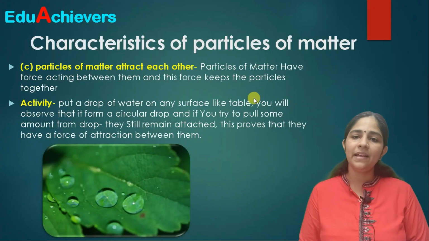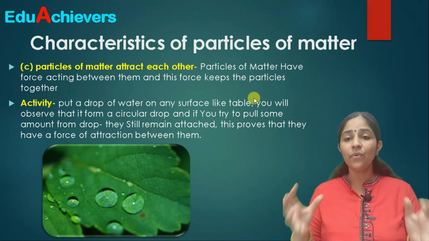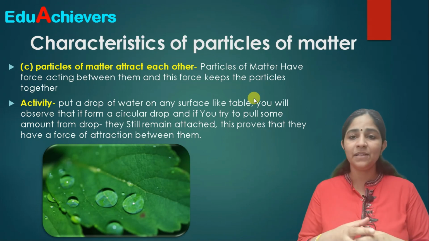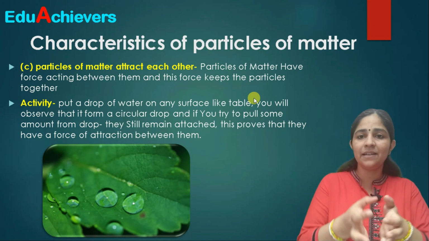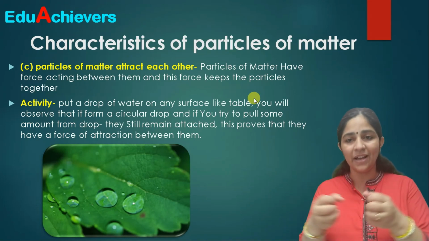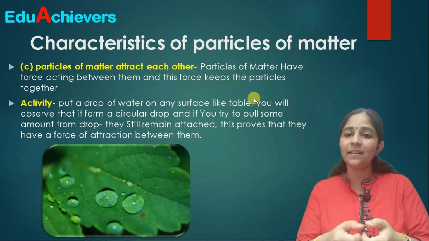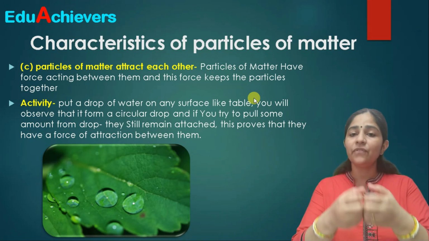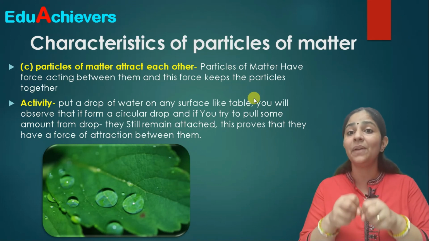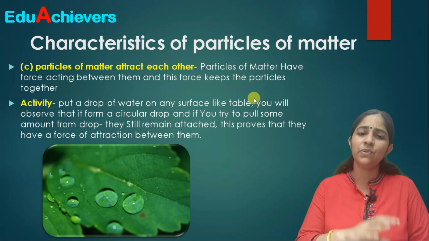Now, the third one is that the particles of matter attract each other. There is some force of attraction between two particles also. Just like the earth is held by the sun's gravity, similarly in particles there are forces of attraction which keep them together. So the third characteristic is that particles of matter attract each other, and that's how they hold each other together. Now, how can we say that? There are several activities in which you can observe it.